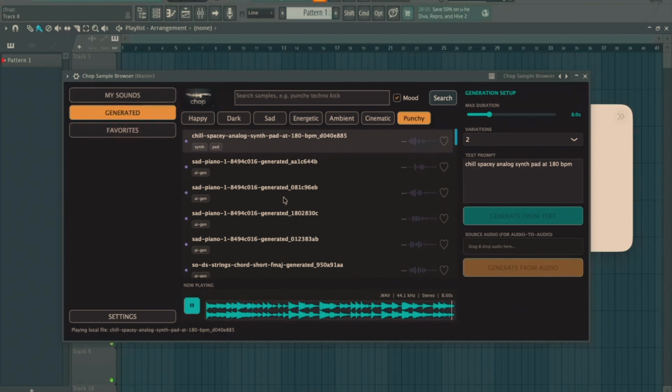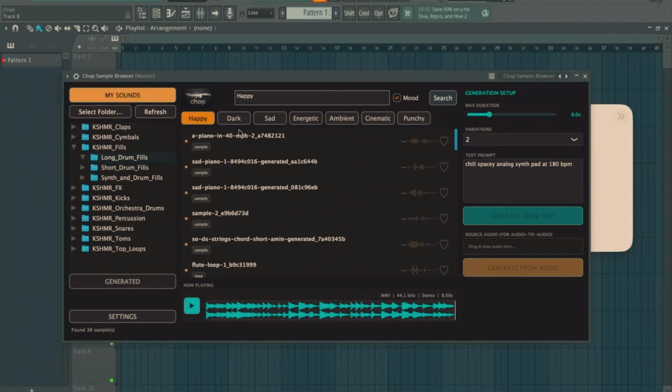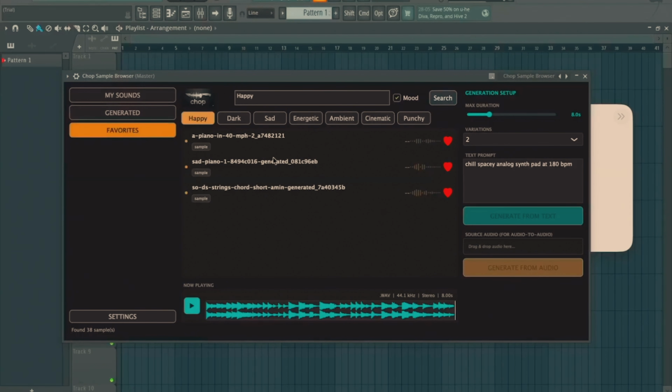When you find a sound that clicks, simply favorite it. The Favorites tab acts as your personal soundboard, keeping your go-to local matches and generated variations one click away for instant recall in any project.